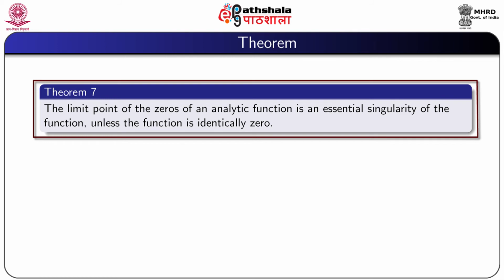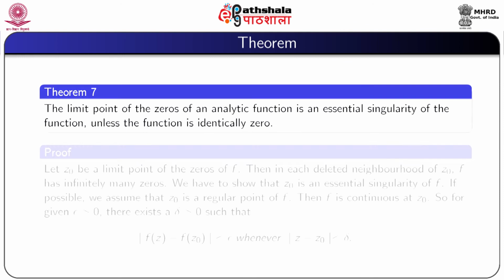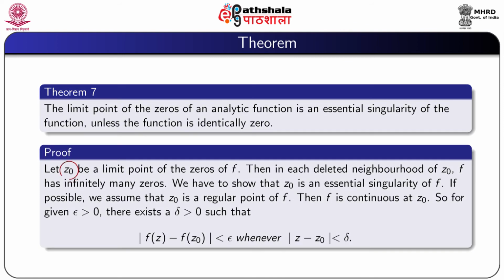Now we prove a result. The limit point of the zeros of an analytic function is an essential singularity of the function unless the function is identically 0. Proof: let z0 be a limit point of the zeros of f. Then in every deleted neighborhood of z0, f has infinitely many zeros. We have to show that z0 is an essential singularity of f.